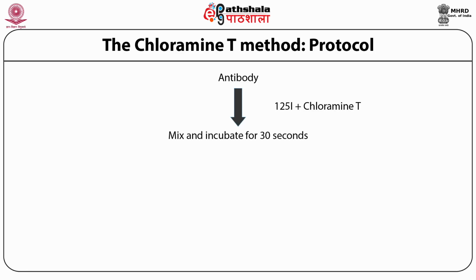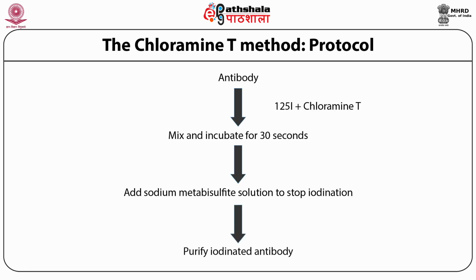The mixture is incubated for about 30 seconds. After that, sodium bisulfite solution is added to stop the iodination. The iodinated antibody is purified. In cases where the protein gets inactivated, one can try using a smaller amount of chloramine T if it works. The pH optimum for this reaction, which aims primarily at iodinating tyrosine residues, is around 7.5.